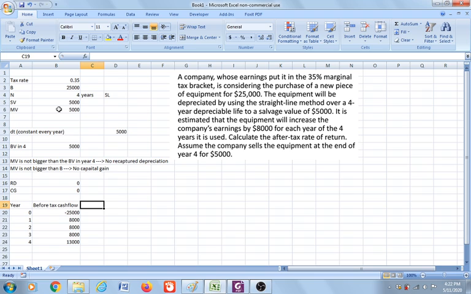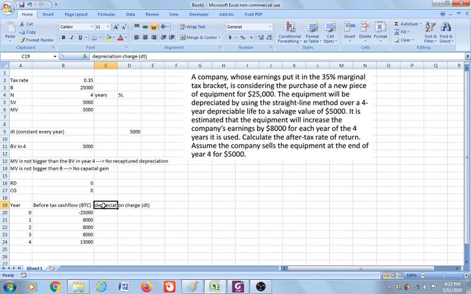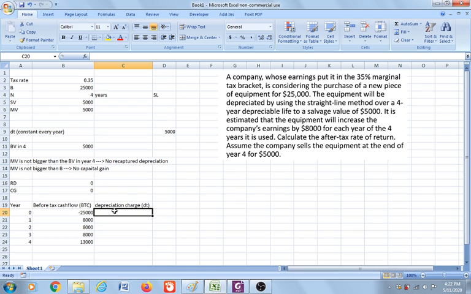And then we need to have the depreciation charge, or DT. The before tax cash flow is BTC, so when people say BTC, that means before tax cash flow. The depreciation charge in year 0 is none, but starting from year 1, that company needs to calculate the depreciation of that machine.